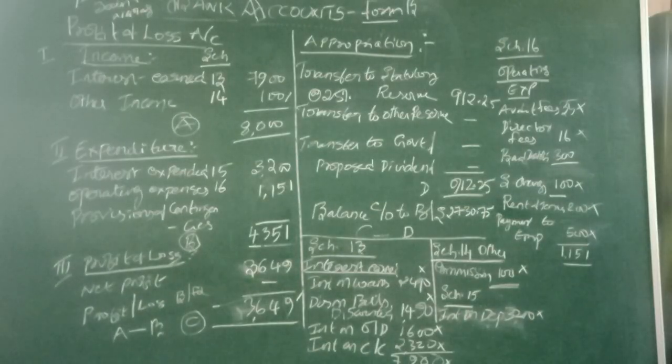Another one is director fees, director salary, any item of a salary, those things are coming under operating expense. Another item given here is bad debt to be written off amounting to rupees 300. Please understand, this is only the bad debt, not the provision for bad debt.